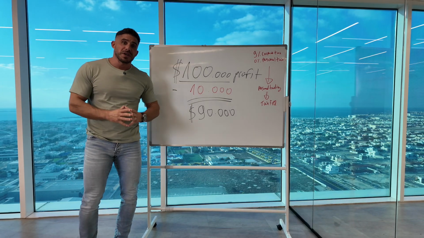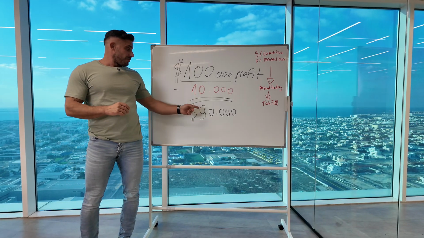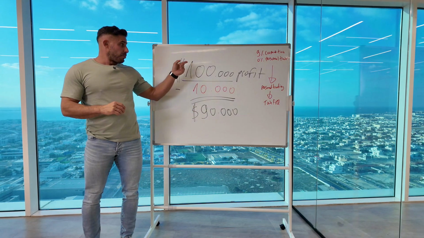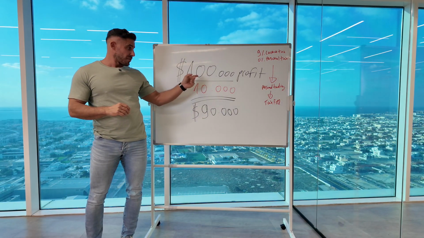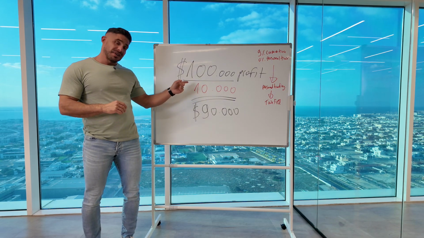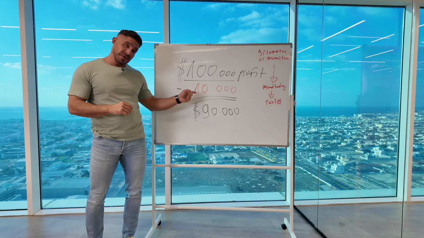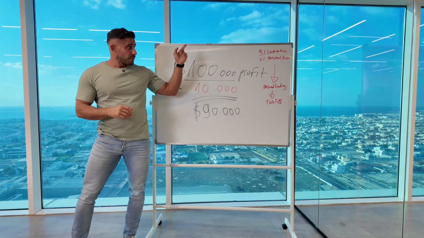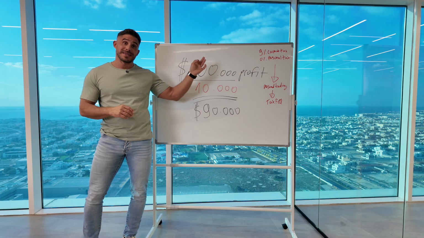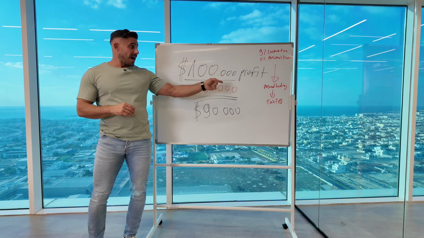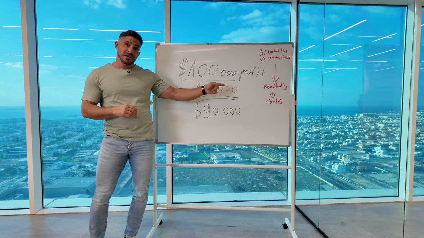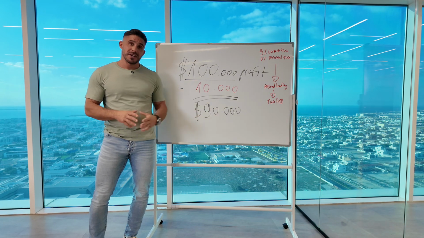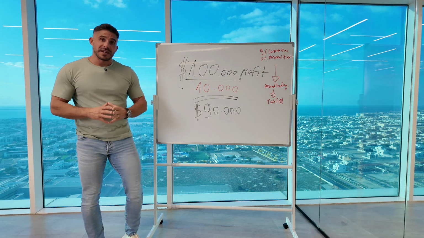So if you want to make more money and make a profit of 90,000 USD by making a profit in your company of 100,000, but only having in the beginning an expense of 10,000, watch this video to the end. And also the 9% corporate tax, 0% personal income tax, and if you're doing personal trading, stock market, crypto, tax-free. Well, let me break it down to you.